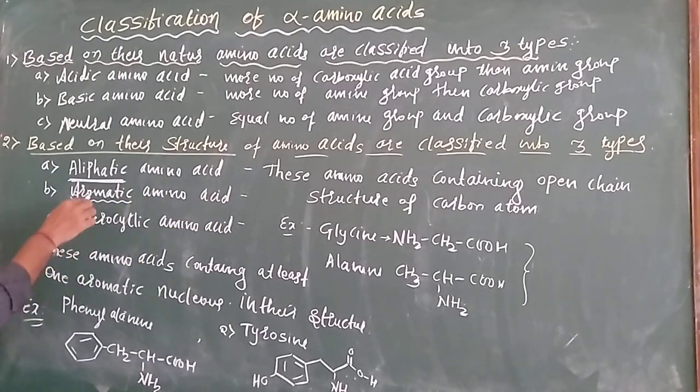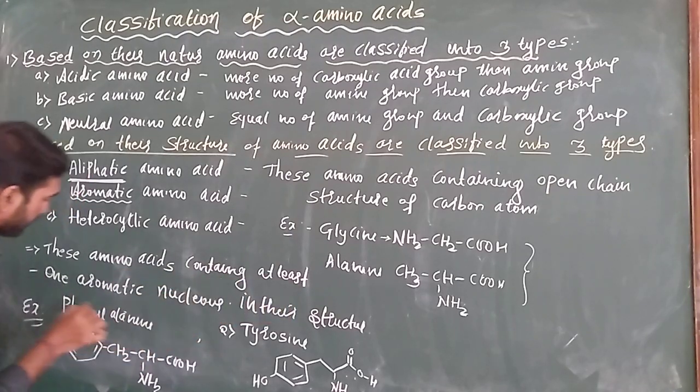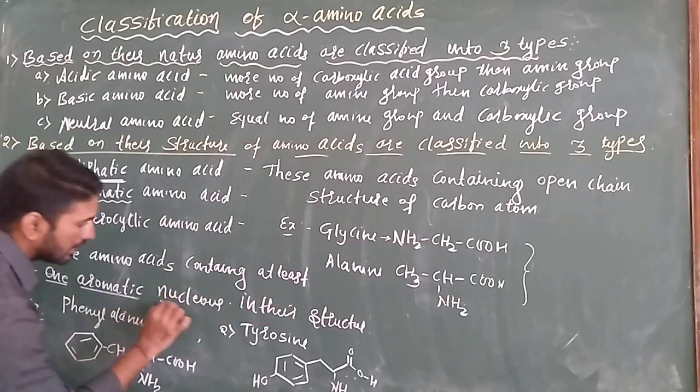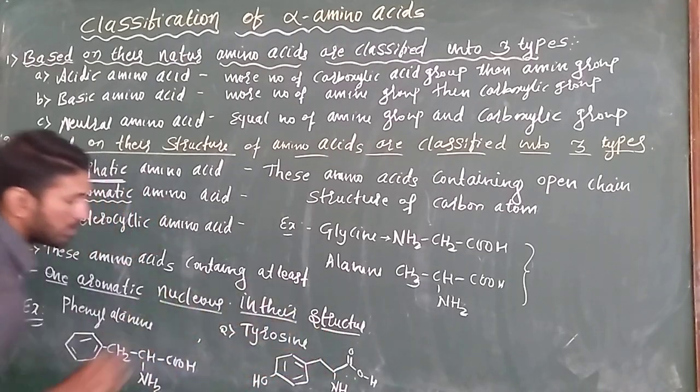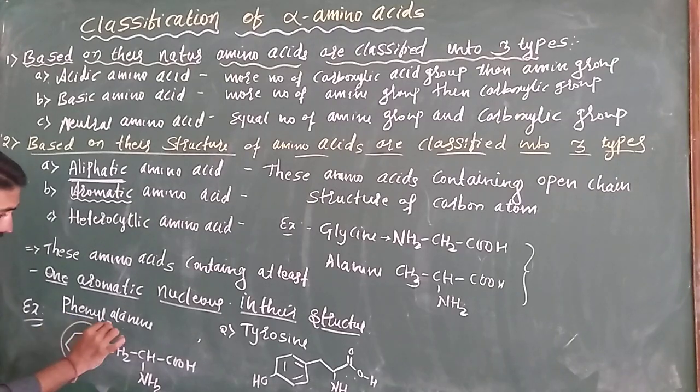What is the definition of aromatic amino acids? It contains at least one aromatic nucleus in its structure. For example, phenylalanine contains one aromatic ring or one aromatic nucleus in its structure. That's why phenylalanine belongs to the aromatic amino acids, because it contains one aromatic ring in its structure.